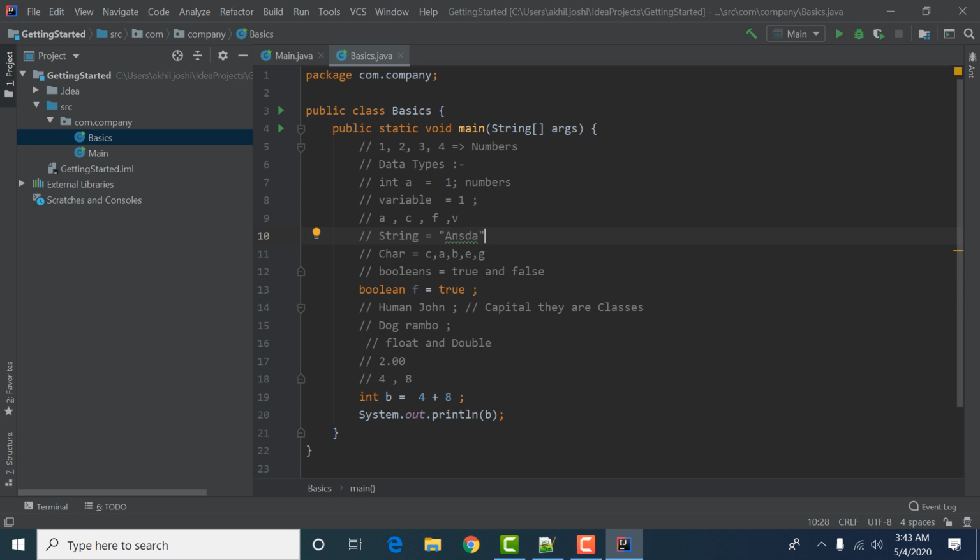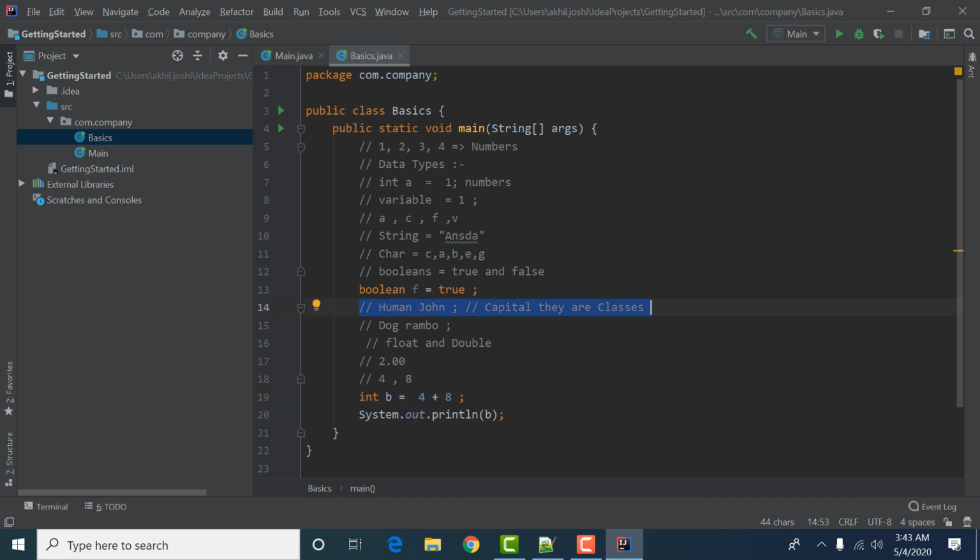It tells the computer to start from wherever we have written main. It will automatically identify main and then start executing these lines.